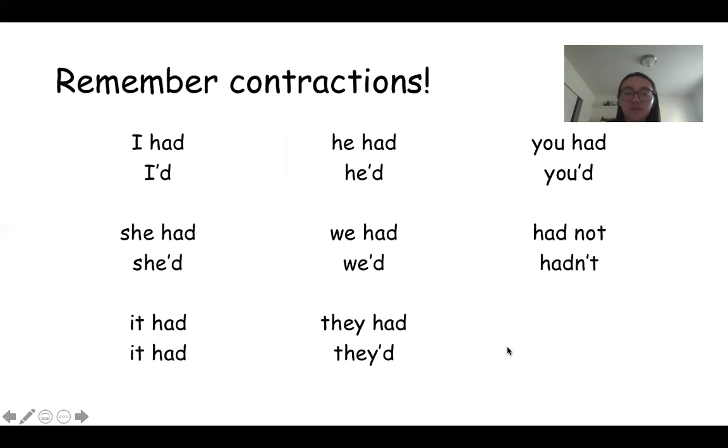And remember contractions, right? And I listed them here. I won't go over them again. You can just look at them and see if you remember them. But it's just, I had is I'd, she had, she'd, it had doesn't have a contraction. He had is he'd, we had, we'd, same thing. They had, they'd, these two are the same. You had, you'd, had not, hadn't, right? So that's how contractions work, right?